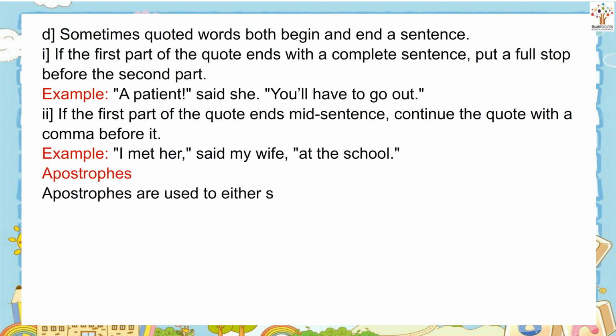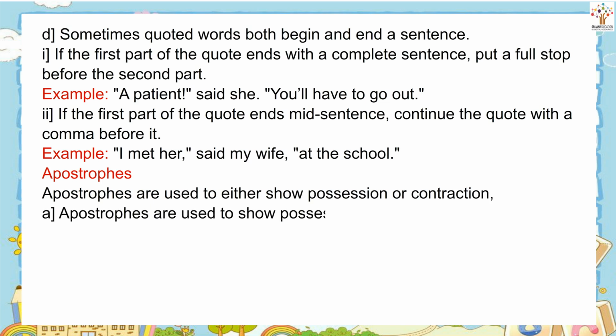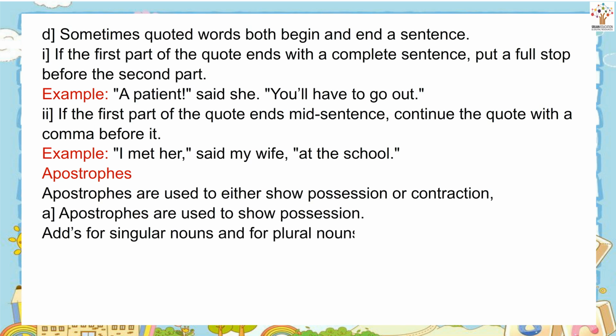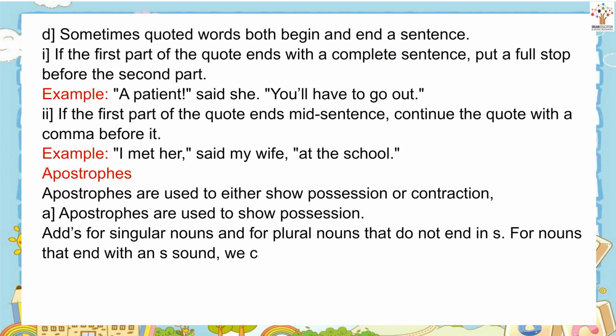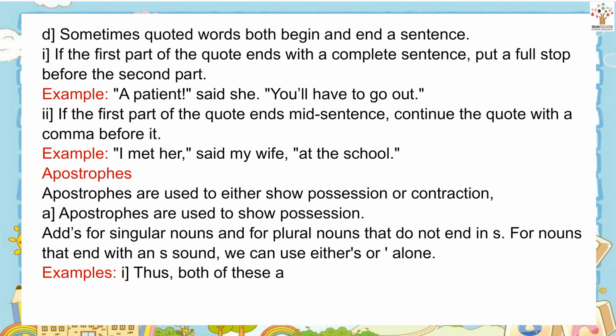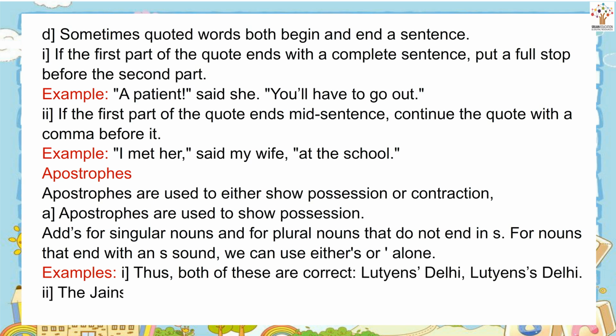Apostrophes. Apostrophes are used to either show possession or contraction. Apostrophes are used to show possession. Add apostrophe s for singular nouns and for plural nouns that do not end in s. For nouns that end with an s sound, we can use either apostrophe s or apostrophe alone. Examples. Thus, both of these are correct. Lutyens's Delhi, Lutyens' Delhi. The teacher's house is behind the school.